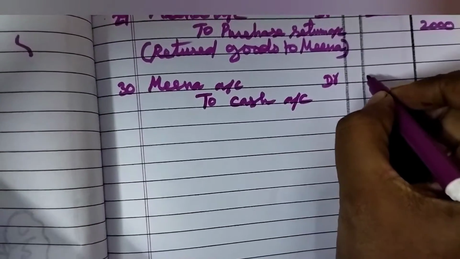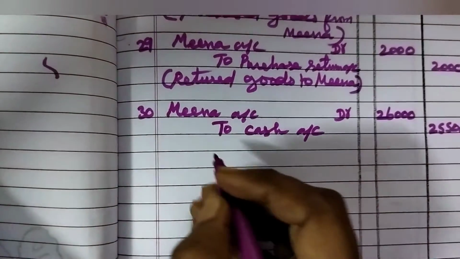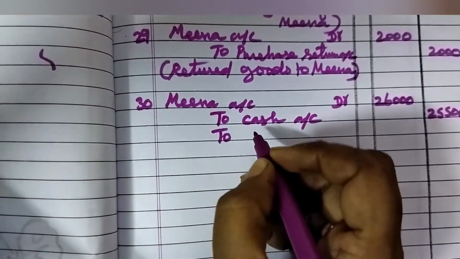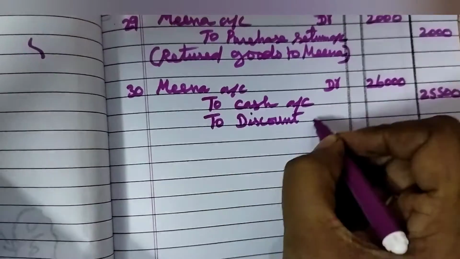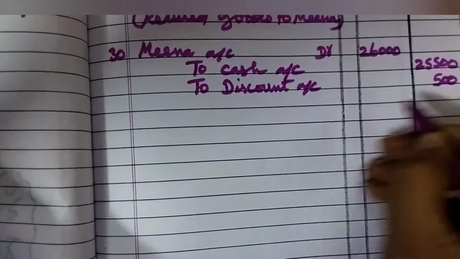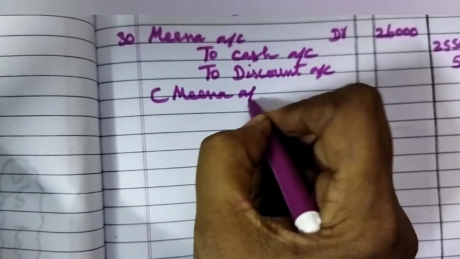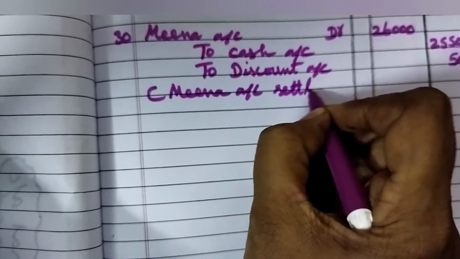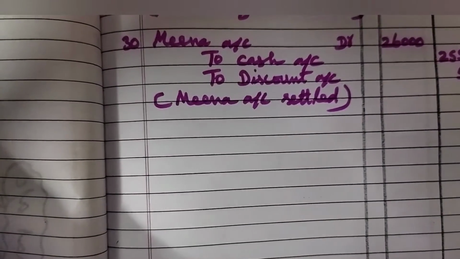Then for Meena 26,000. We paid only 25,500 because she has given discount. 500 rupees as discount. So discount account should be credited. How much amount? 500. So now we can write the narration. What's the narration? Meena account settled. That's all. Okay, now we can go to the next transaction.